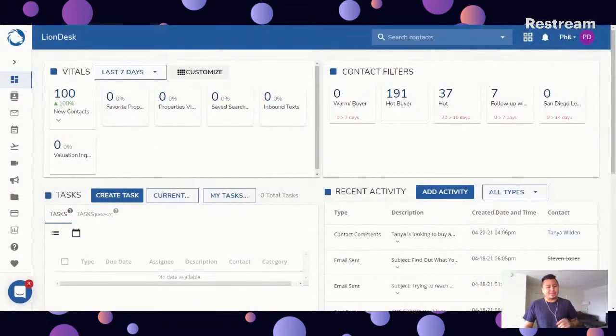As you guys are typing in your questions and submitting them, there are a few things I wanted to touch base on within Liondesk. So let's go ahead and jump in and show you around. Here we have Liondesk, I'm already logged in. Let me zoom in a little bit so you all can see it more clearly.